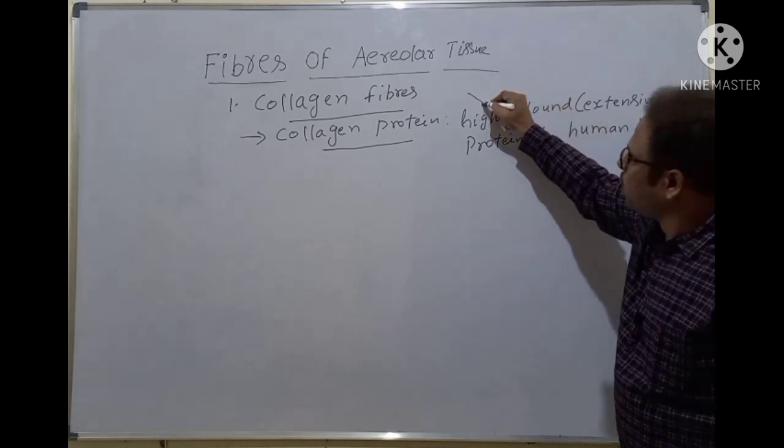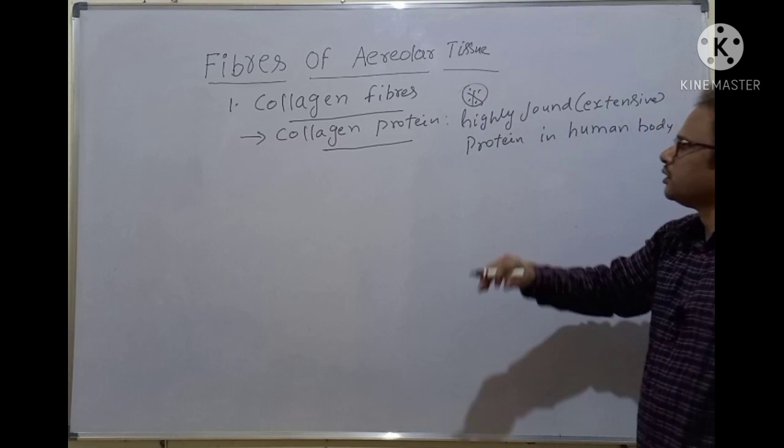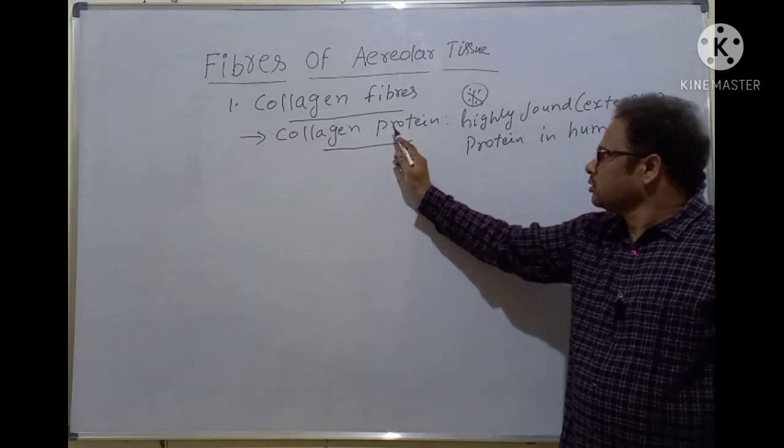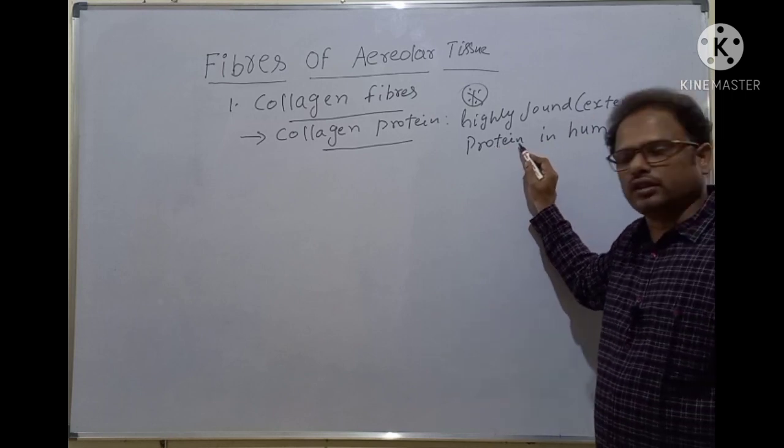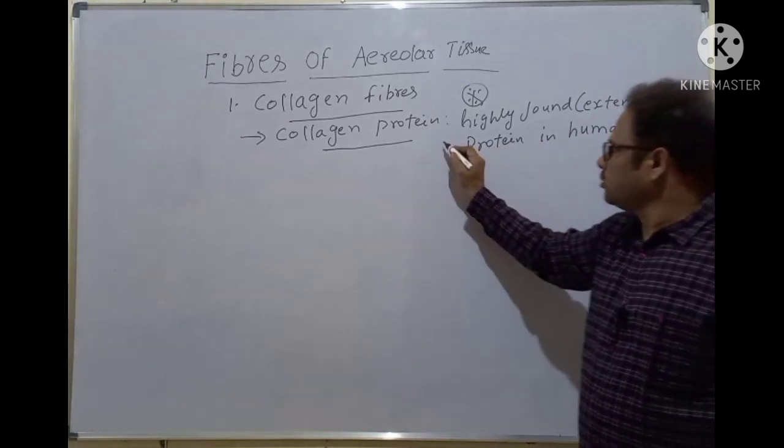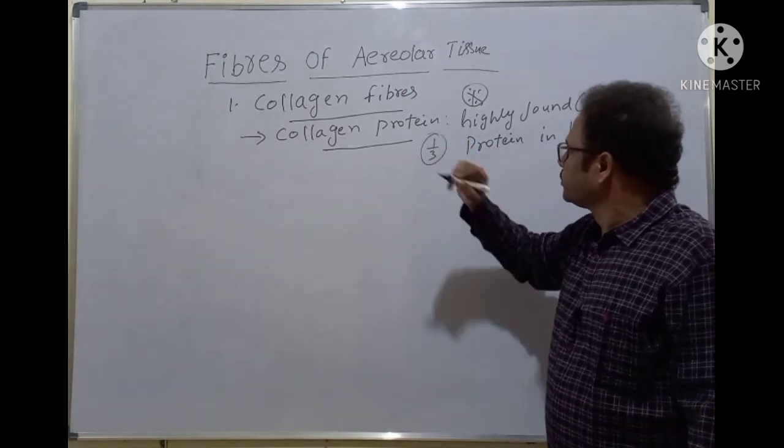It's a very important point to note. Collagen protein is almost about one third of the protein in the human body.